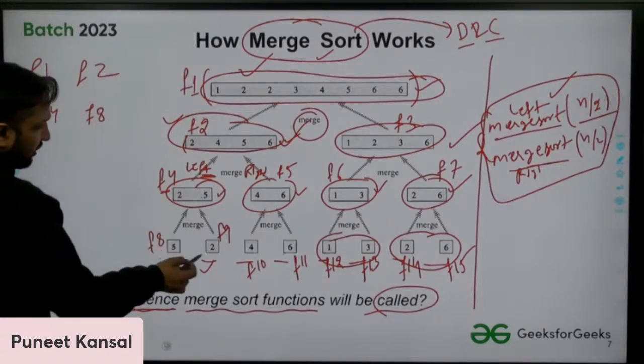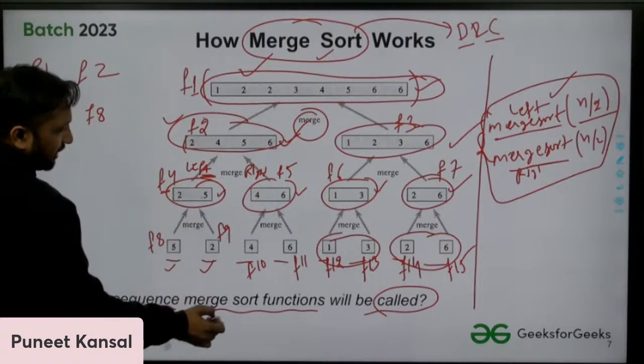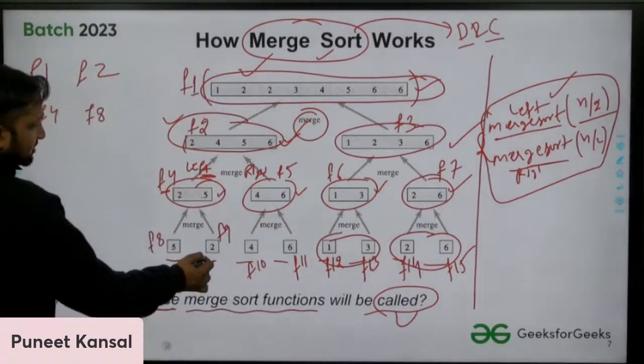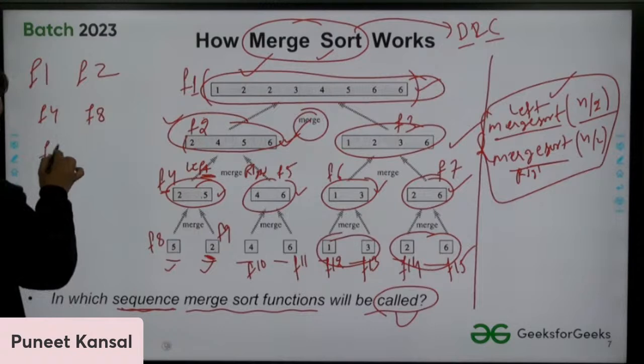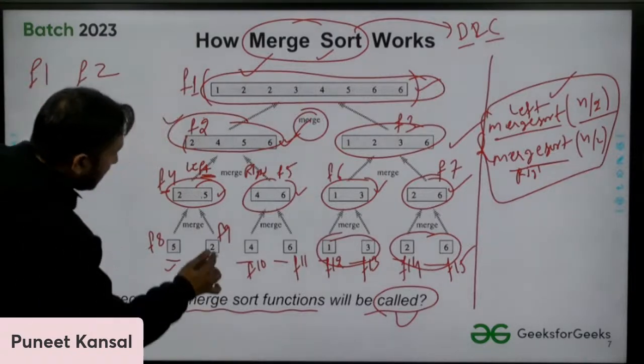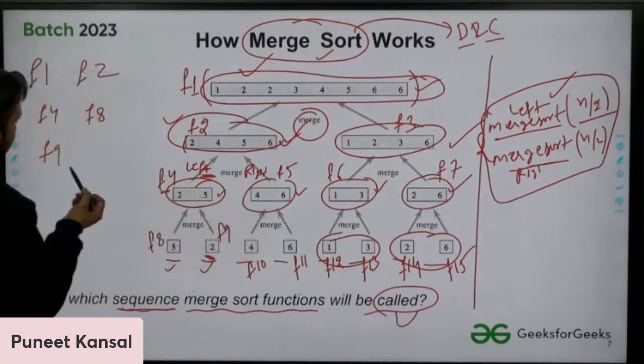After F8, which function are we calling? We will call F9, and I think you gave the right answer. So F9, and after this, which function will we call? We will call F5.